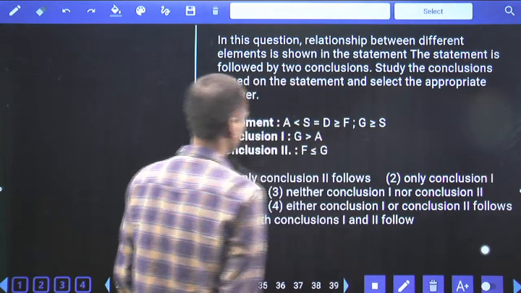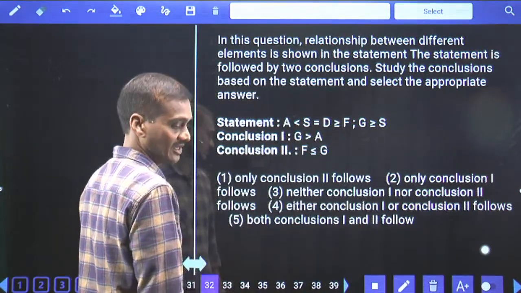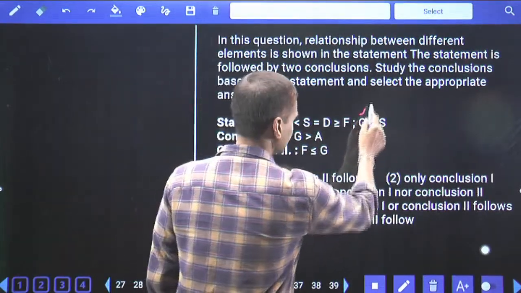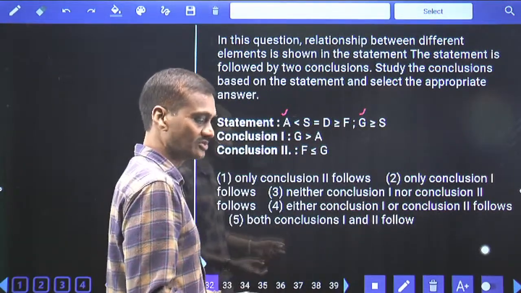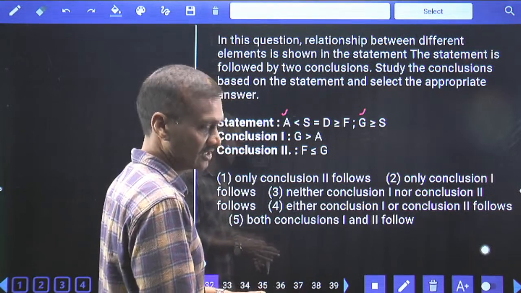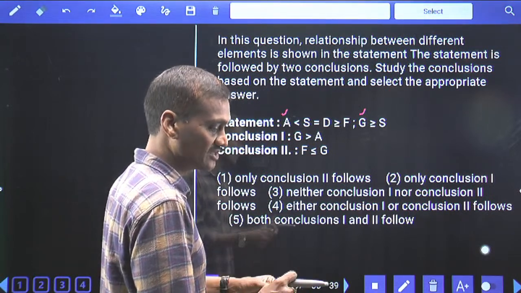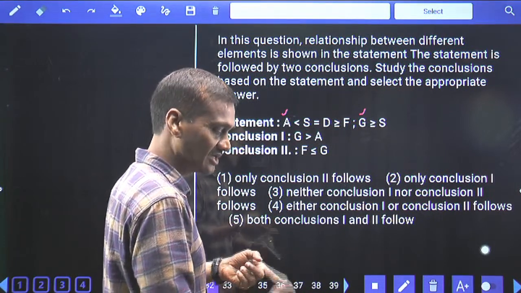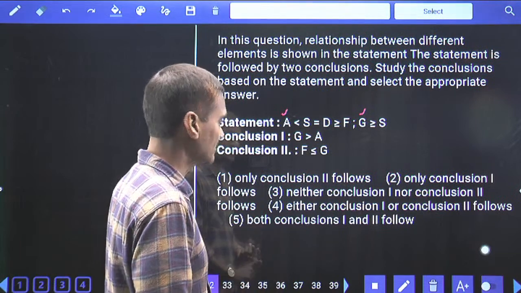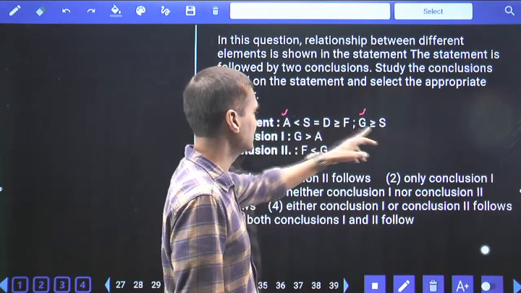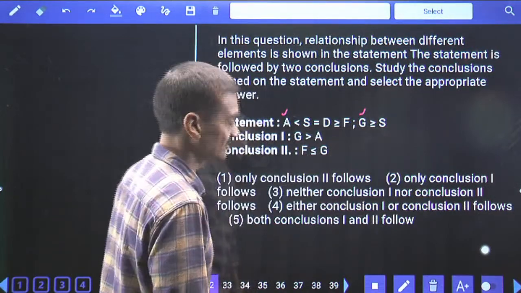Then coming to 32. In this 32, the relation between A and G. A is there in the first statement. G is there in the second statement. As these two letters belong to two different statements, we need to combine these two statements. How will you combine these two? Only by checking that there should be a link between these two. Which letter acts as the link to combine these two statements? The letter which is common. Hence we need to check out the letter which is common. Which is common here? S is common, isn't it?